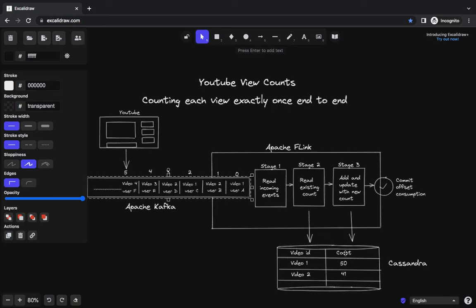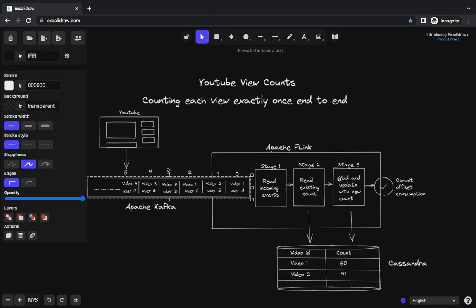This happens very frequently. Now in the case of videos, this might not seem like a big problem, but if we are counting ad click impressions, then that becomes a very critical problem, because if we are counting the ad click impressions more than once, we are overcharging the customers, and that's a very bad customer experience.